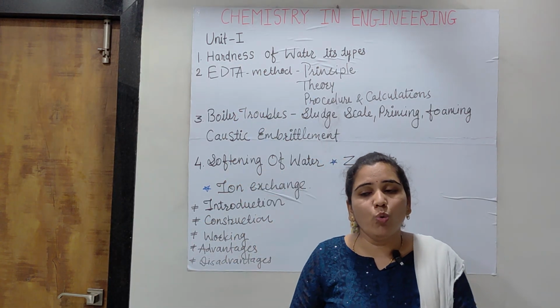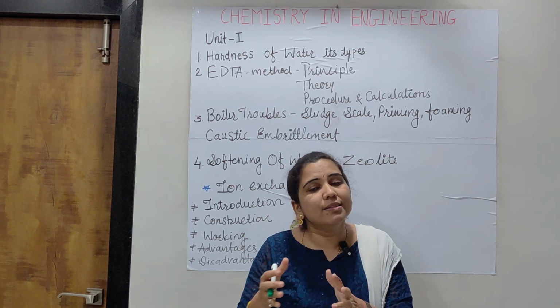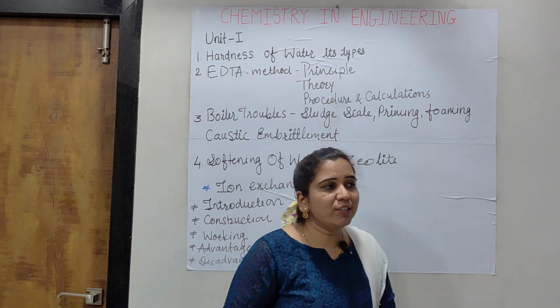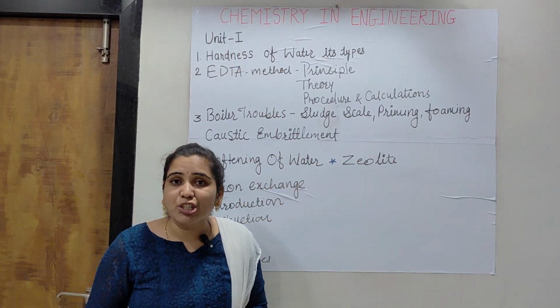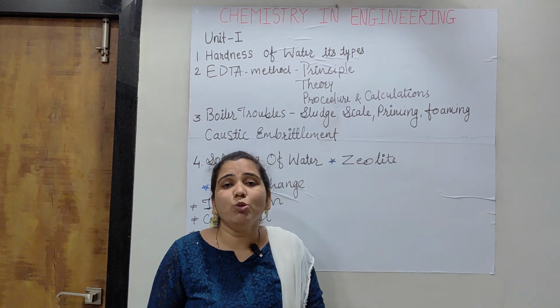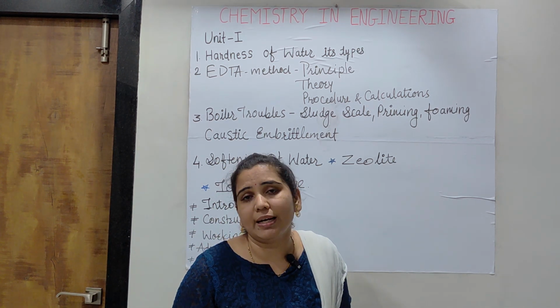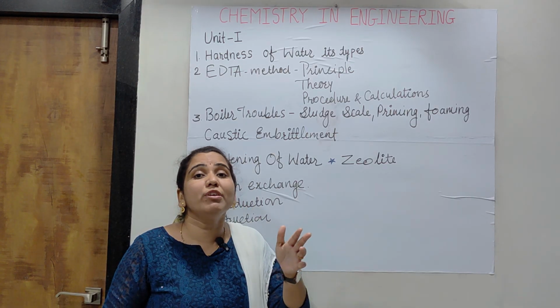But as we know its detailed concept, then we can easily write its answer in different ways. For example, simply we can write at first the definition of hardness. If you don't have an idea, you can watch the video related to the hardness of water. So what is the definition of hardness? What are its different types?